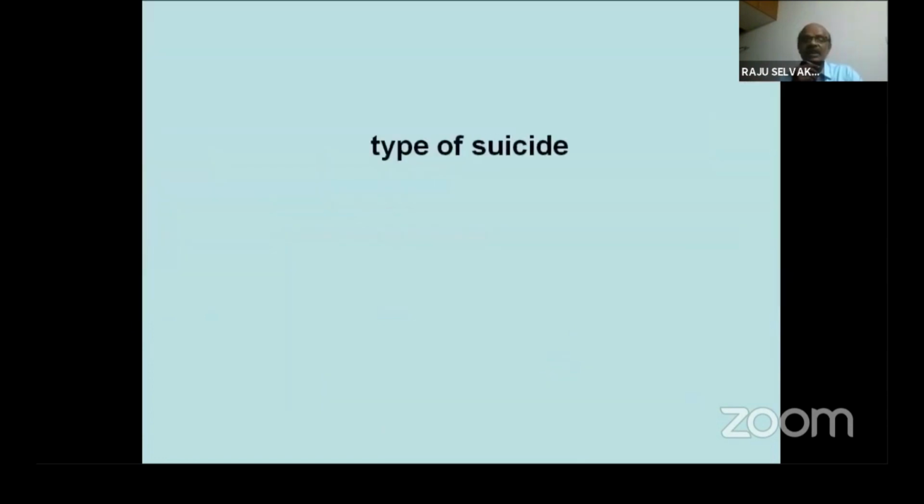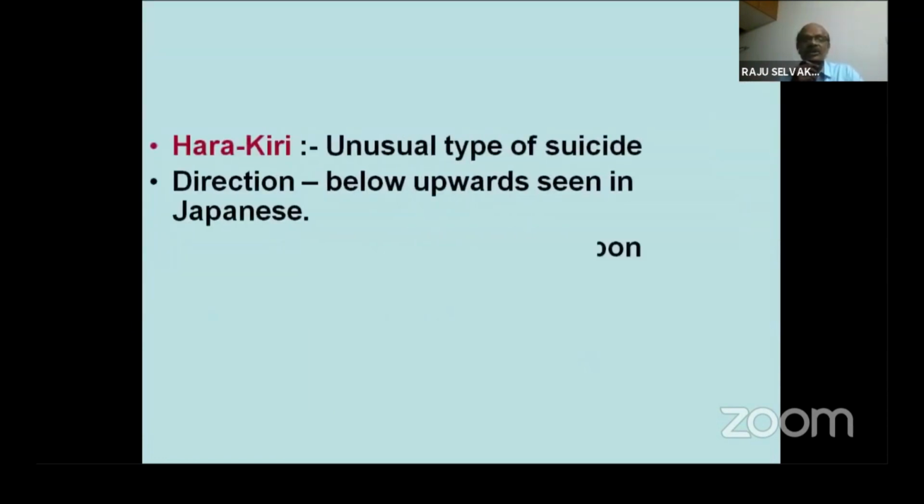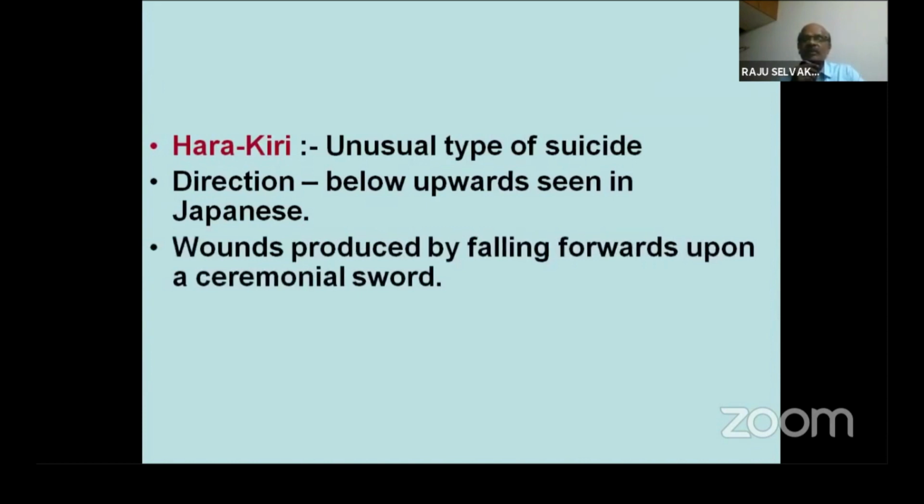These are all examples of suicide. There is a type of suicide seen mainly in Japan, though it is seen in other countries also. It is an unusual type of suicide. They have the weapon in front of the abdomen and stab it inside the abdomen. They are conscious and want to commit suicide. They're determined people who give their life for some purpose. So they commit suicide this way.